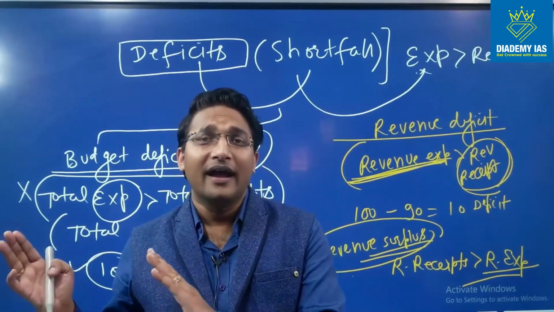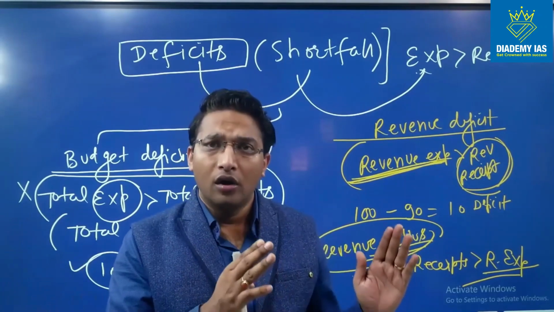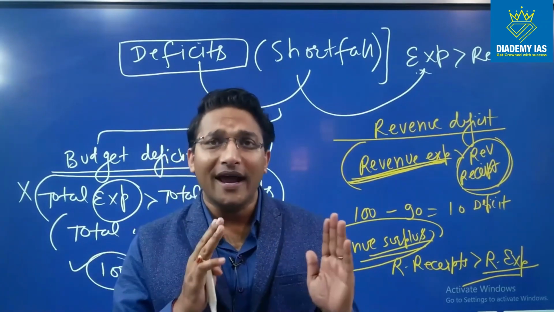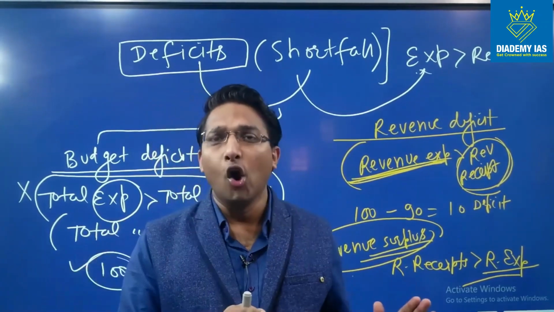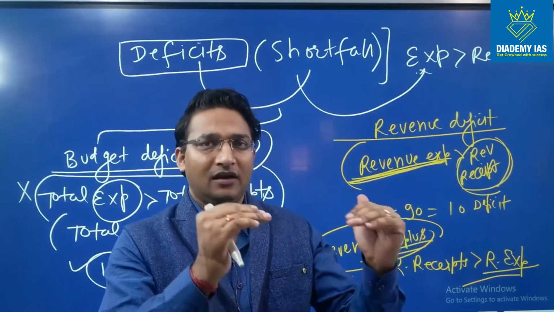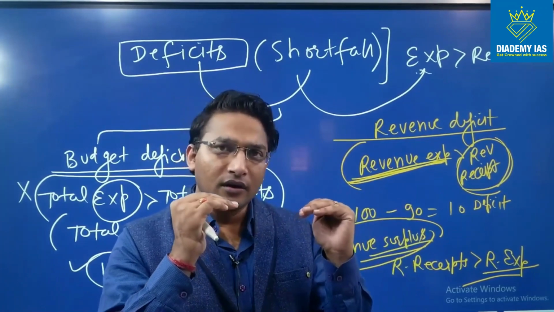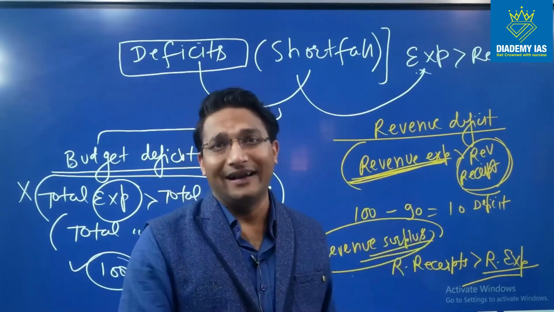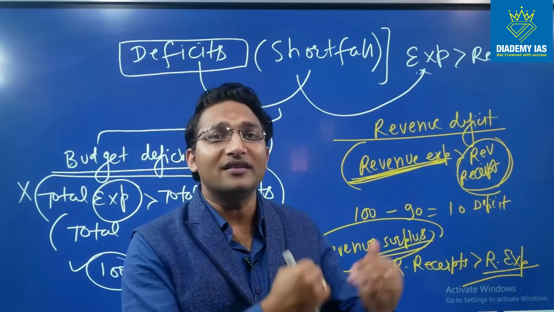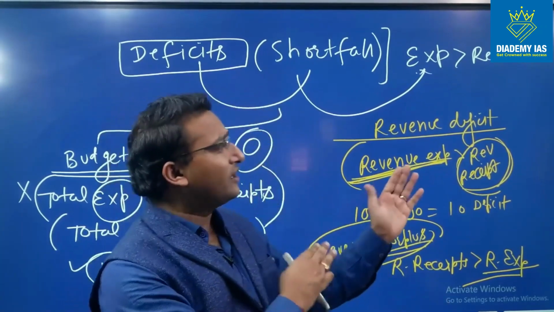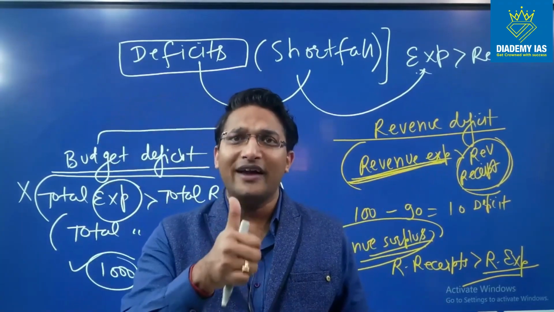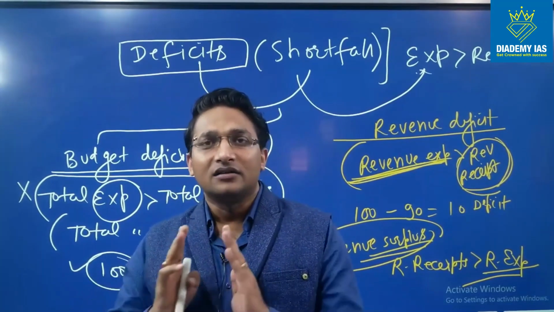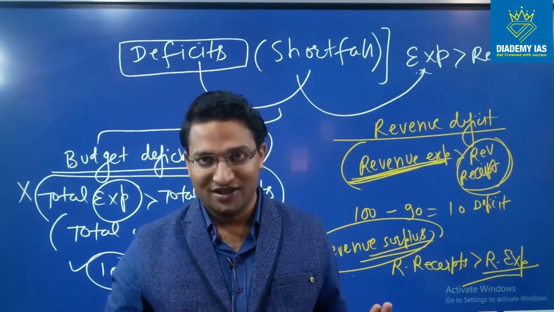So Parliament has laid down one law, that is the Fiscal Responsibility and Budget Management Act 2003, or FRBM Act 2003. In that law, it has set out some upper limit, that if any deficit goes above this limit, then the central government has to give the explanation. So it sets out the accountability of the central government. Now coming back to the revenue deficit, in case of revenue deficit, the original FRBM Act in 2003 said that till 2008-9, the revenue deficit should be 0%.